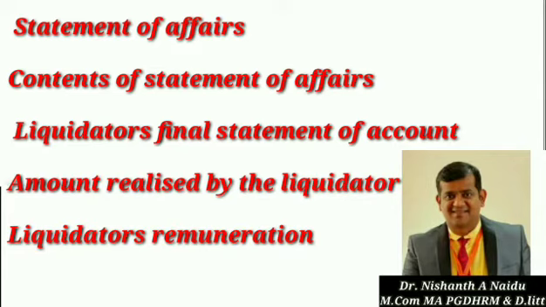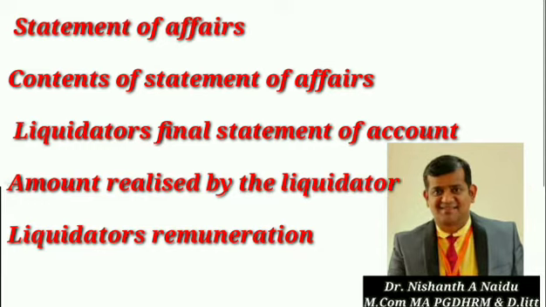After its preparation, the liquidator has to submit it to the court in case of compulsory winding up and to the company in case of voluntary winding up. Try to understand. So once the liquidator's final statement is prepared, if it is a voluntary liquidation, it has to be submitted to the company, or in case of compulsory winding up, it should be submitted to the court.